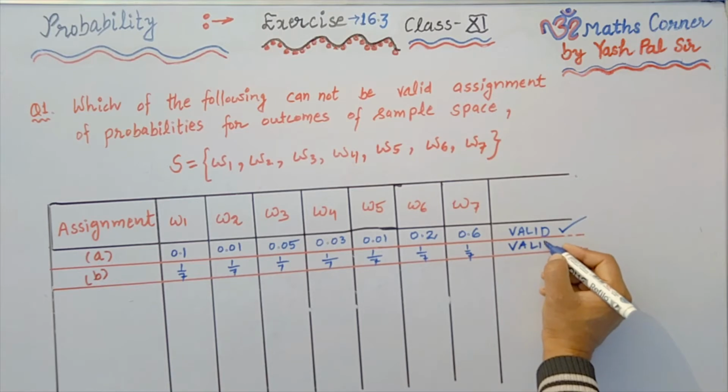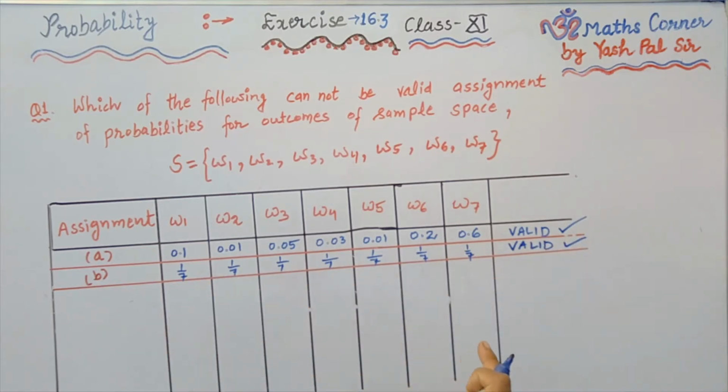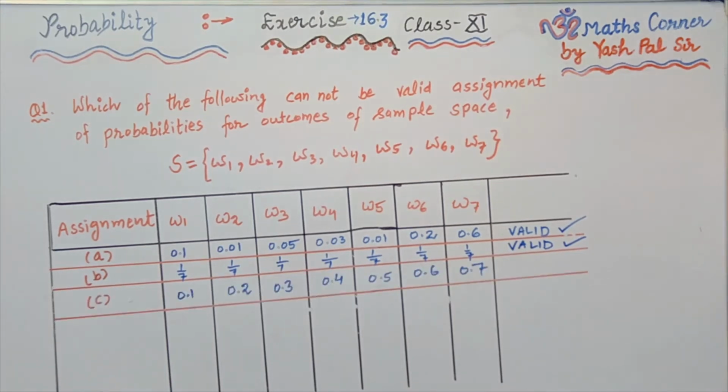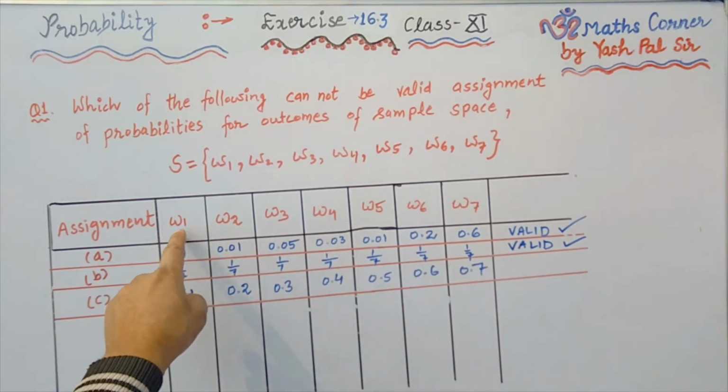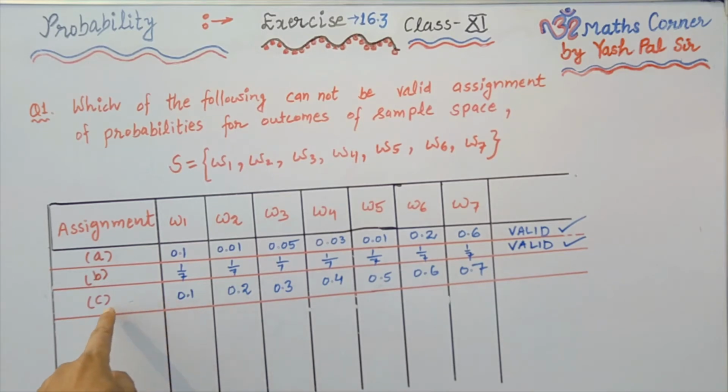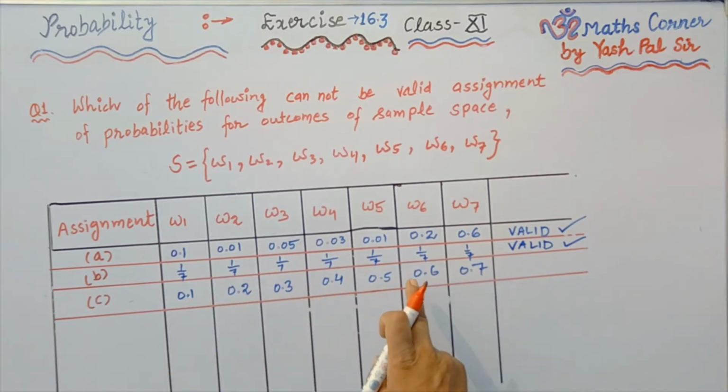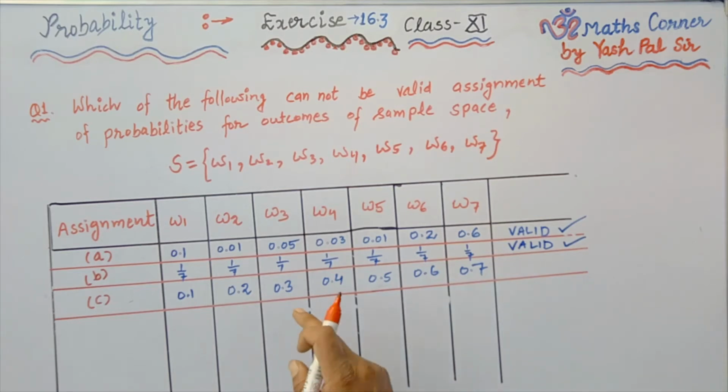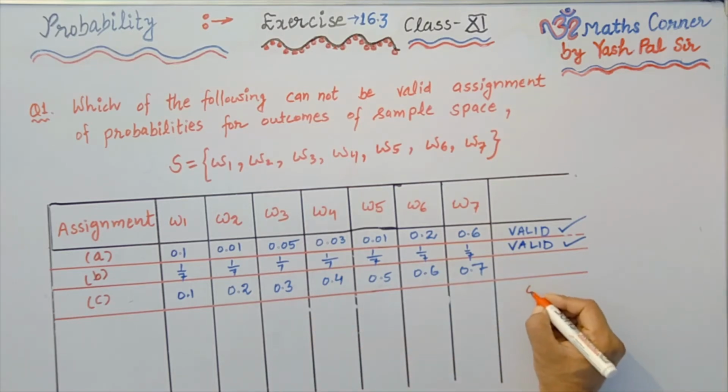So once again, B part is valid; this is also a valid probability distribution, right? Next, C part. The corresponding probabilities of omega 1, omega 2, they are given in C part: 0.1, 0.2, 0.3, 0.4, 0.5, 0.6, 0.7. So the first condition is verified: each probability is greater than or equal to 0, less than or equal to 1. But the second condition, what is the second condition?